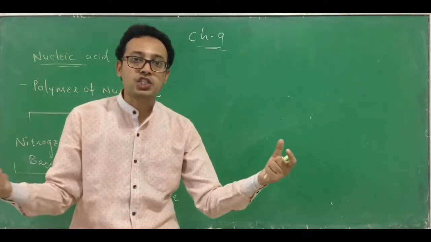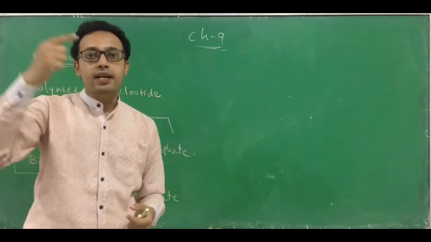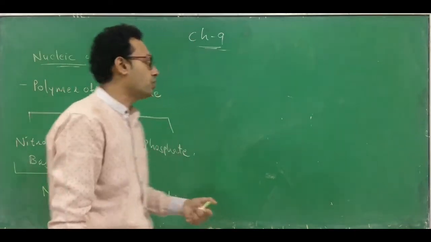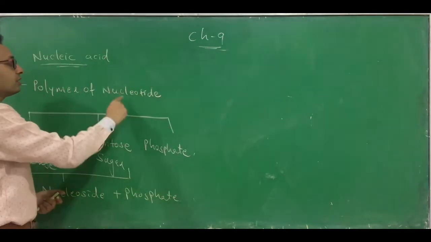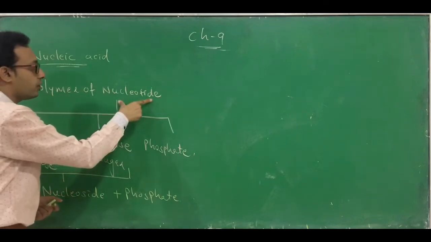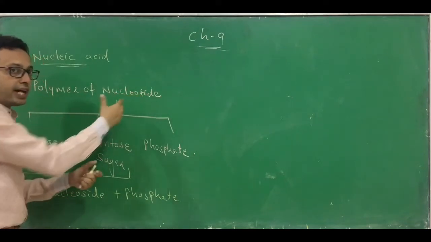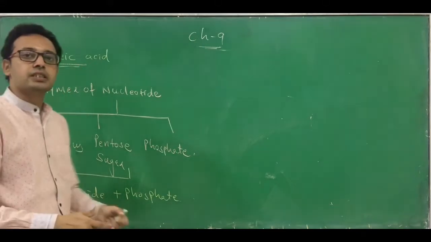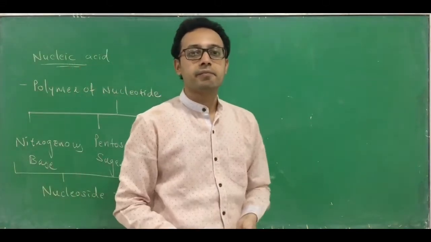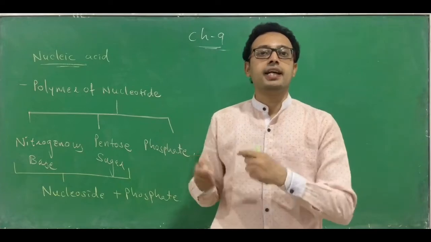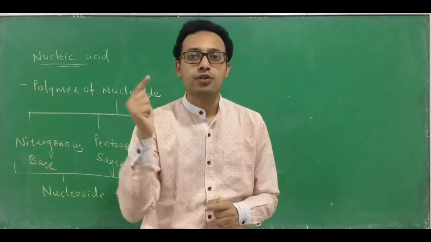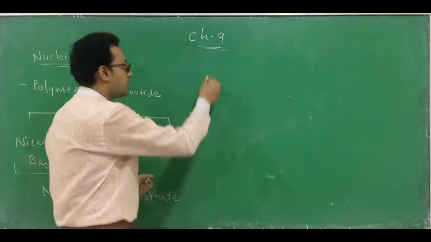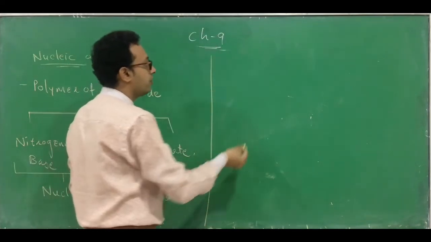Many nucleotides join together by 3' 5' phosphodiester bonds, and they lead to the formation of nucleic acid. Because the nucleic acid is a polymer of nucleotides, meaning many nucleotides join or link, and they lead to the formation of nucleic acids like DNA and RNA. From this DNA and RNA, we have to learn the structure of DNA, that is deoxyribonucleic acid. So let's start with the structure of DNA.